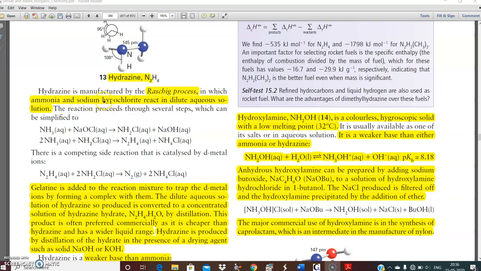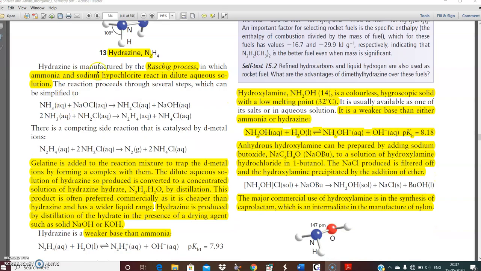In which ammonia and sodium hypochlorite react in dilute aqueous solutions. The reactions proceed through a number of steps, which is simplified here. First of all, ammonia reacts with sodium hypochlorite to give chloramine. Then ammonia reacts with this to produce N2H4 and NH4Cl. There is a competing side reaction that is catalyzed by d-metal ions. That means hydrazine reacts with this to give you nitrogen gas and ammonium chloride.